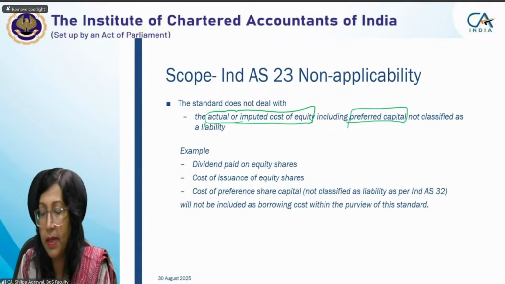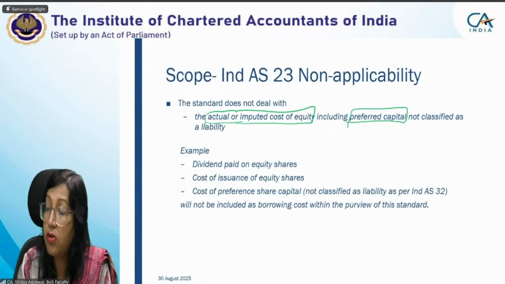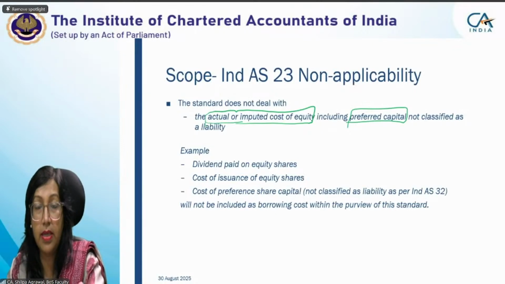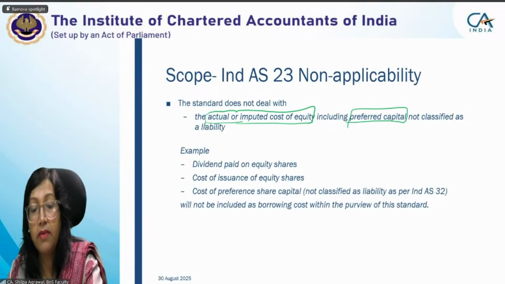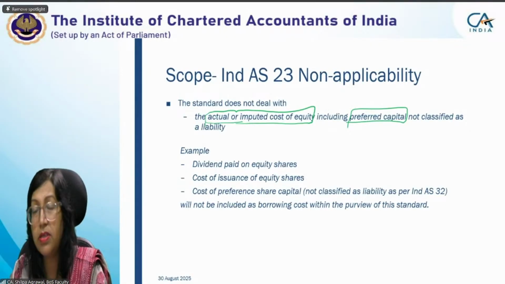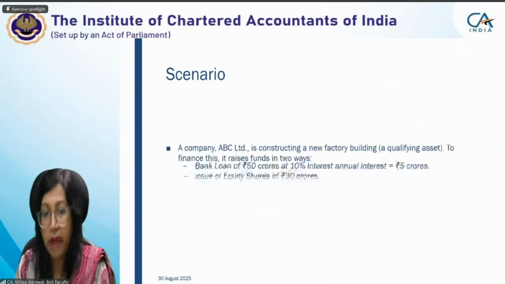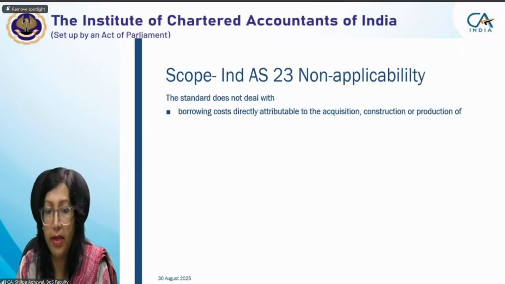Already I have explained you dividend on equity shares, cost of issuance of equity shares, or cost of preference share capital, because these are all equity elements. They are equity instruments. They are not your liability. That's why any cost incurred on this will not form part of your borrowing cost, and that's why it is out of the scope of Ind AS 23. Let's have a scenario. I'm just skipping this scenario because I've already explained it.